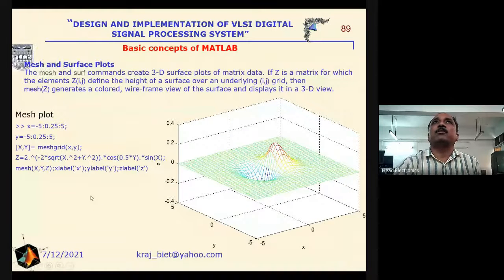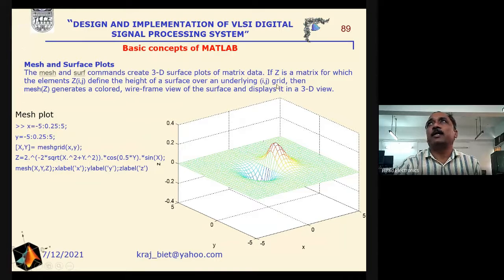Mesh and surface plot, we have described this one: the mesh and the surf commands create three-dimensional surface plots of the matrix data. If Z is a matrix for which the elements Zij define the height of the surface over an underlying ij grid, then mesh(Z) generates a colored wireframe with the width of the surface and displays it in a 3D view.